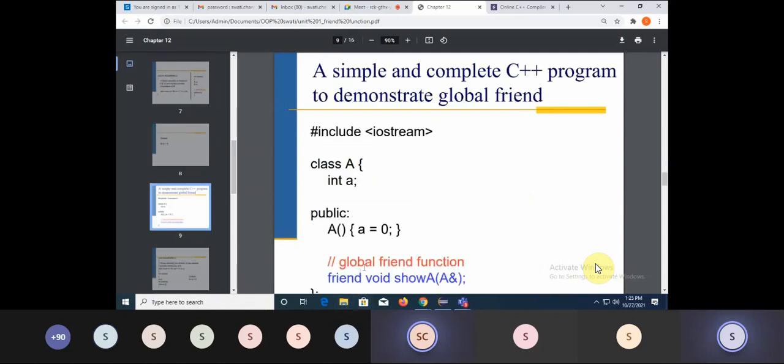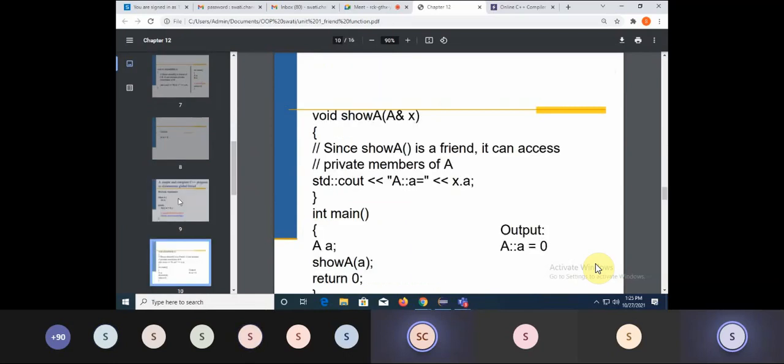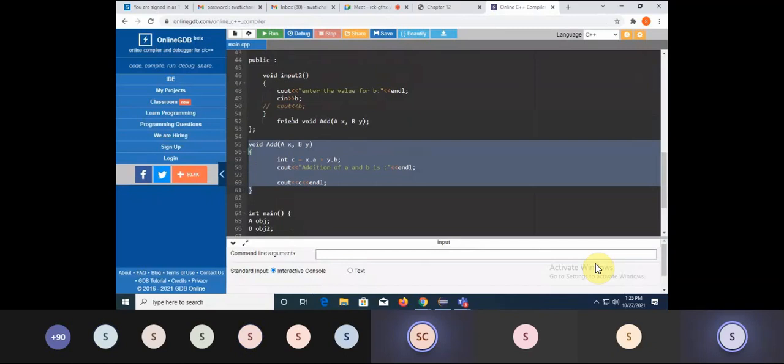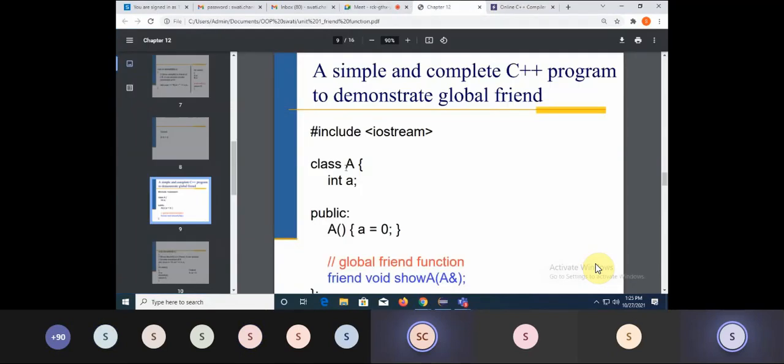Next, can I have a global friend function, that means one which is common between these two? The concept I showed you here is basically a global function. It is a function common to both, and it is not a member, so there is no need to use the scope resolution operator. A similar example is given in the PPT. This also I will share, and this is another example.